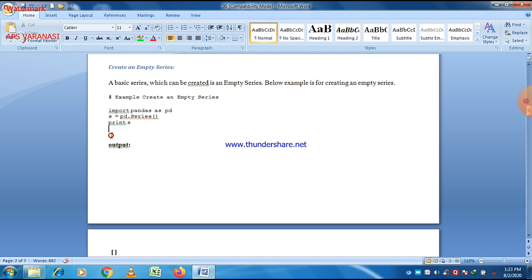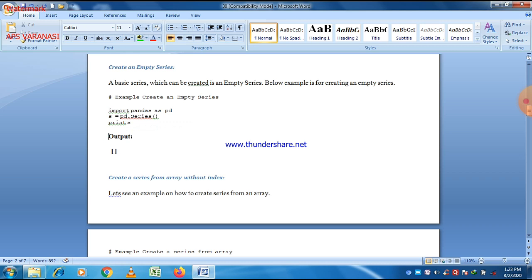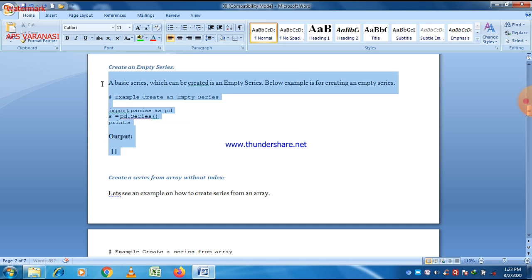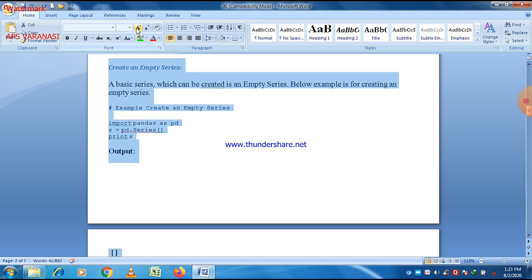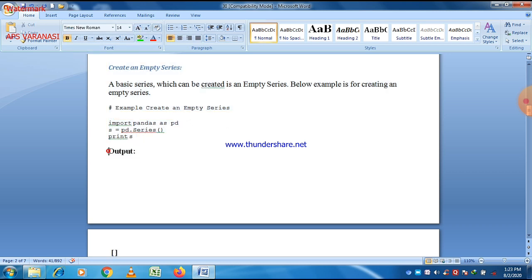To create an empty series, first we have to import pandas as a module, so import pandas should be written. Import is a keyword, pandas is a module, and there is a name as pd. pd is basically an alternative name given to pandas.